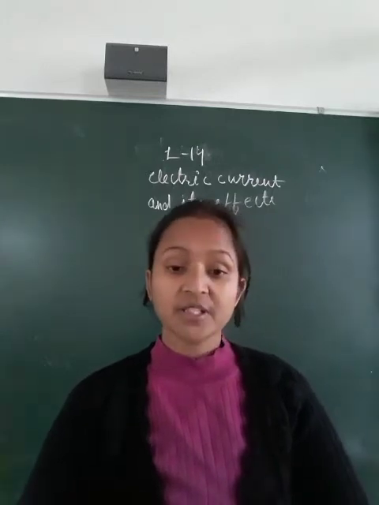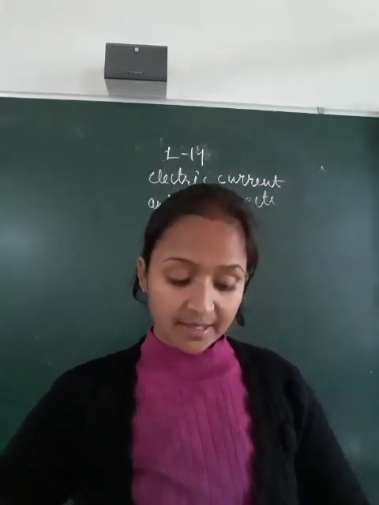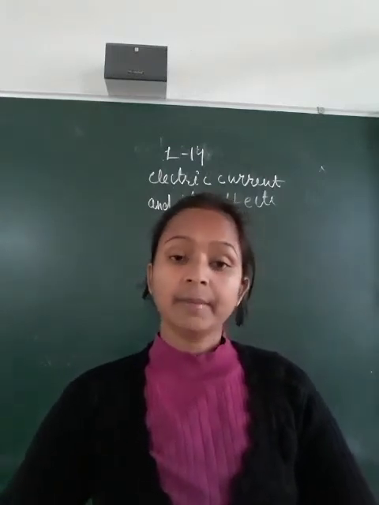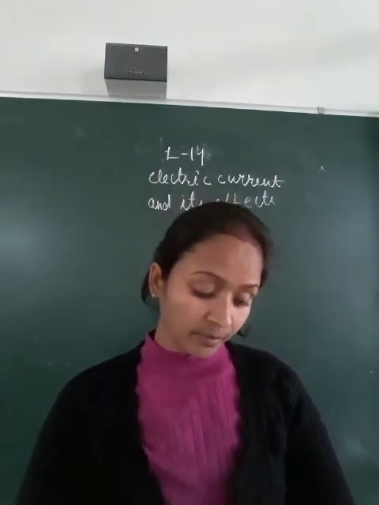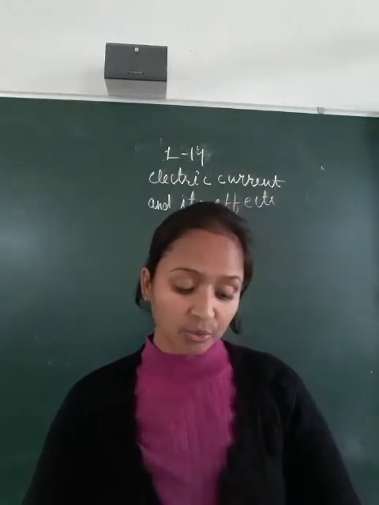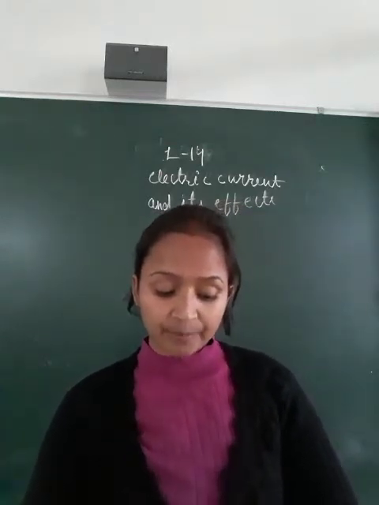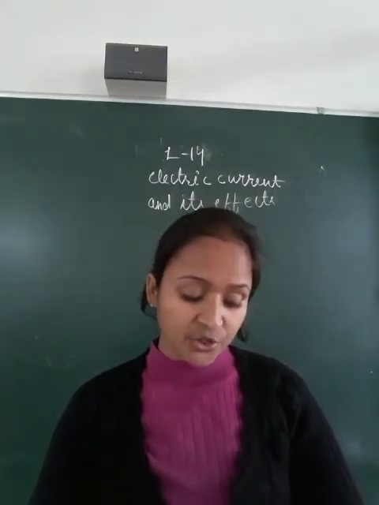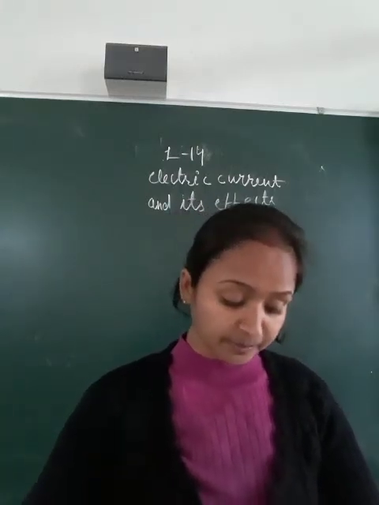A branch of physics which deals with the relationship between electricity and magnetism. What is the electromagnet? A coil with a core of iron nail or bar which acts as a magnet only when electric current flows through it.